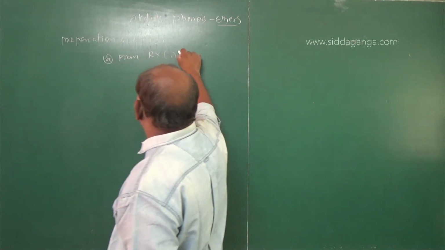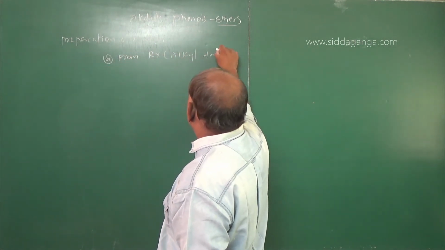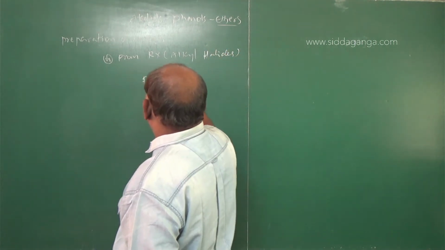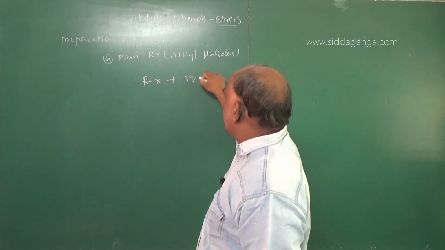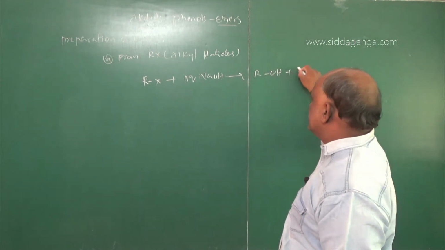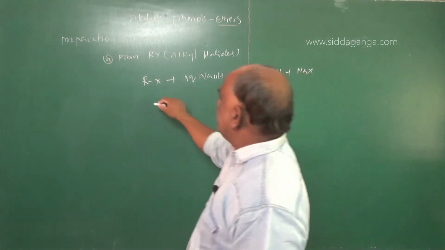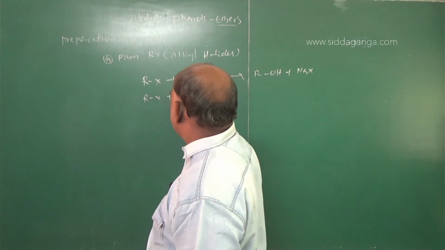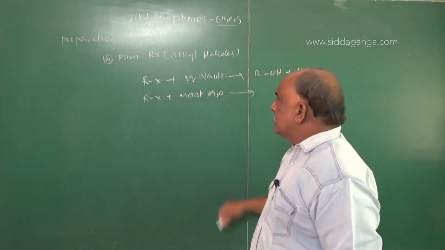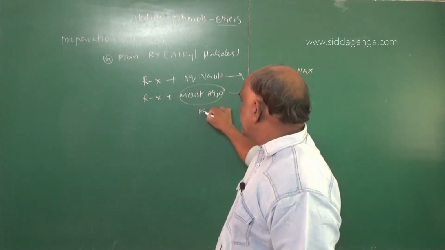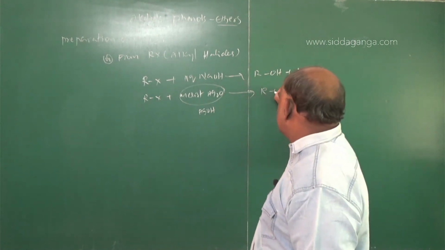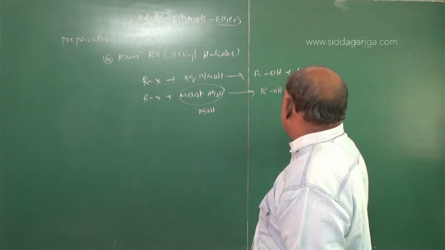RX. What is RX? Alkyl halides. See this: RX plus aqueous NaOH gives rise to ROH plus NaX. The second one is RX plus moist Ag2O. Moist Ag2O means silver oxide, which is nothing but AgOH. So the answer here is also ROH plus AgX.